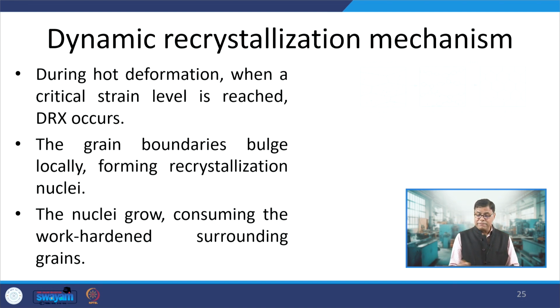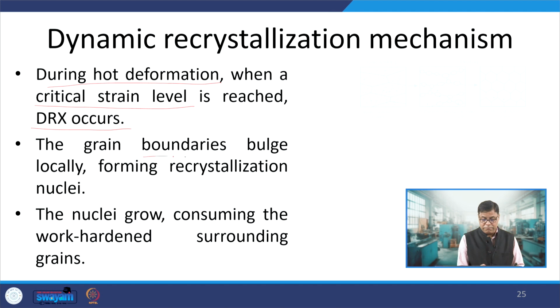So, as far as the mechanism of dynamic recrystallization is concerned, during hot deformation, when the metal is subjected to a critical strain value, dynamic recrystallization occurs. So, a minimum level of strain must be induced for dynamic recrystallization to start.